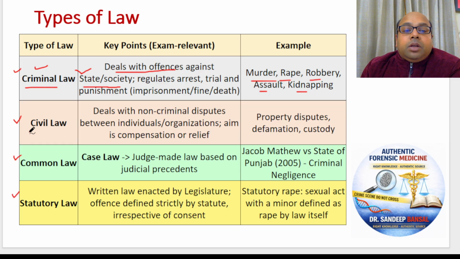Now what is civil law? In civil law we are dealing with non-crimes. There is no crime in a civil law. Civil law is basically when there is a dispute between two different individuals or parties. For example, two persons having a property dispute about land or about a house. One person is blaming another person for defamation, that he has spoiled my name, he's spreading lies and slanders about me. He has spoiled my name in the society. He can go to court and file a case against that person.